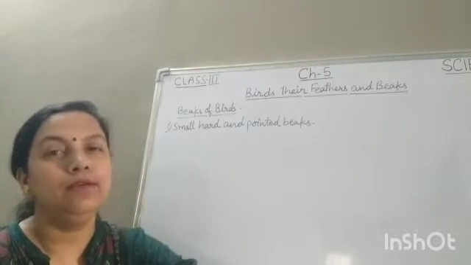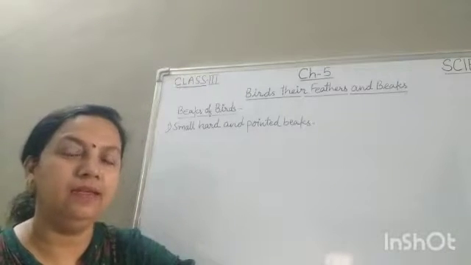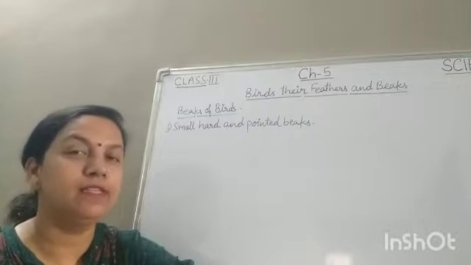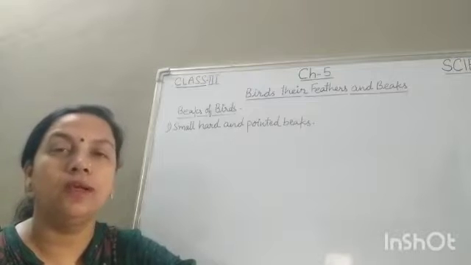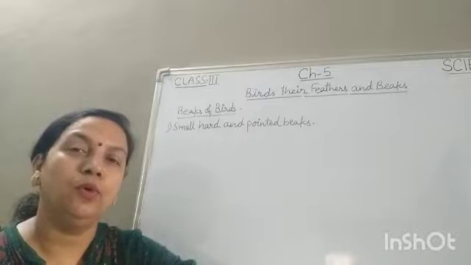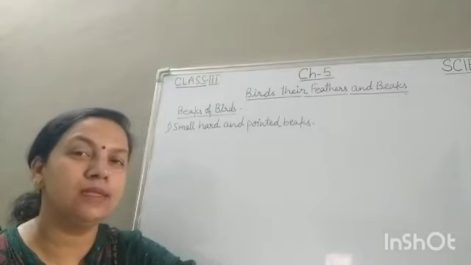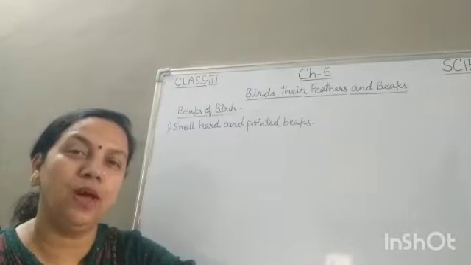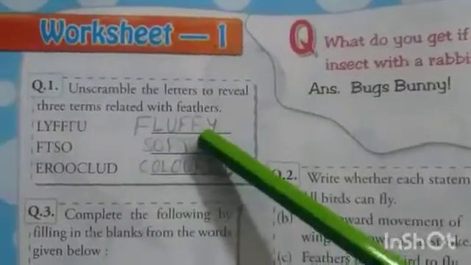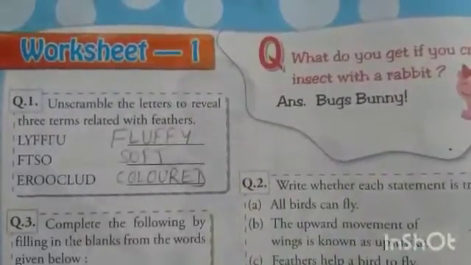Children, today we are going to continue chapter 5, birds, their feathers and beaks. But before that, we will solve worksheet 1 of this chapter, which was your last homework, that is 6th homework of science. Okay, so you all know what you have to do. You have to match your answers with my answers, and if any correction is needed, you have to do it in your book. Okay. So children, let's solve worksheet 1 of this chapter given on page number 50.